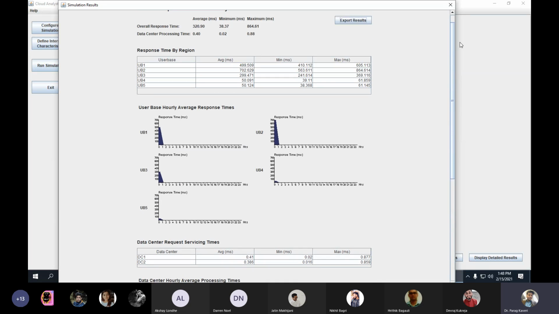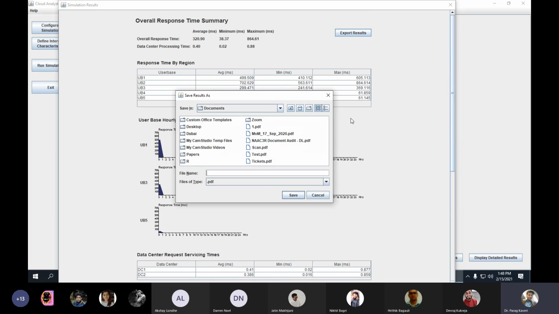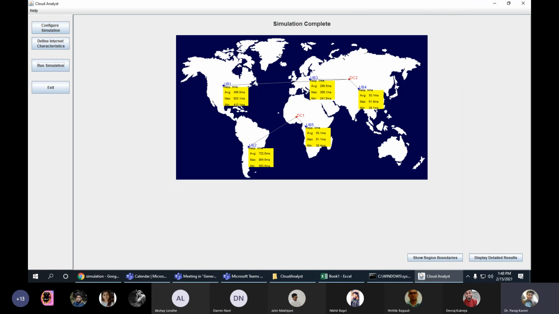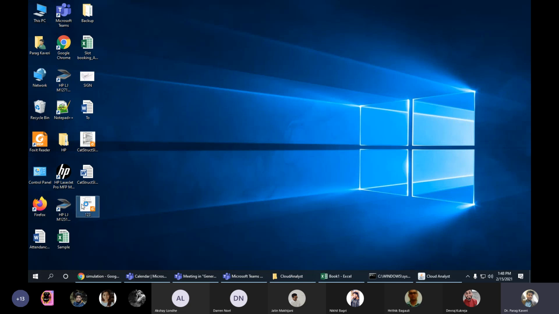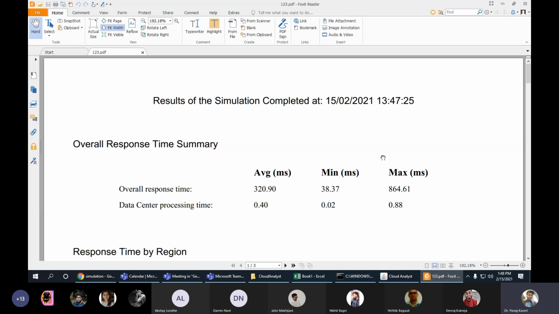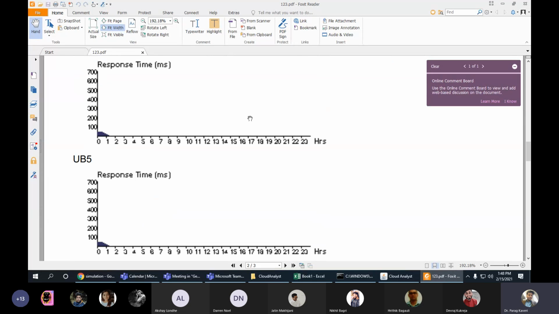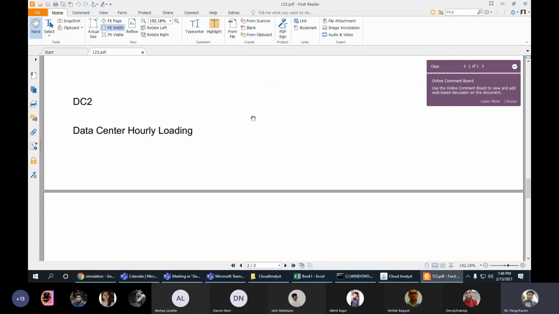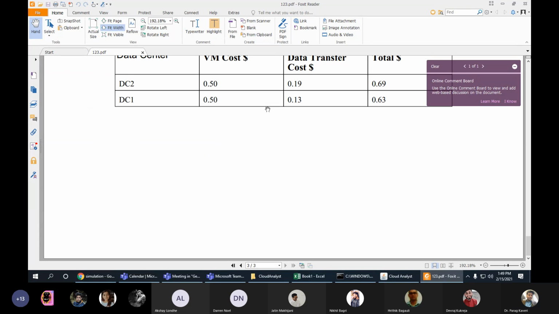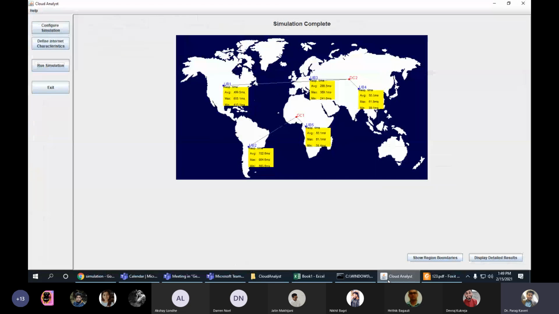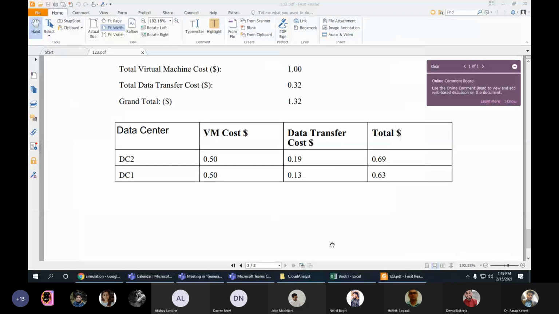You can even export this result in the form of PDF also. If you want to export it in the form of PDF, save it in the PDF format, and you can see the result, graph, user base, response time, everything, communication with the data center, cost per data center, cost per VM, everything is there.